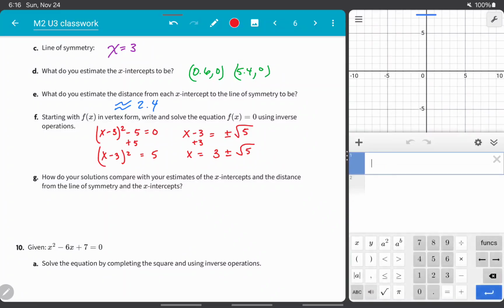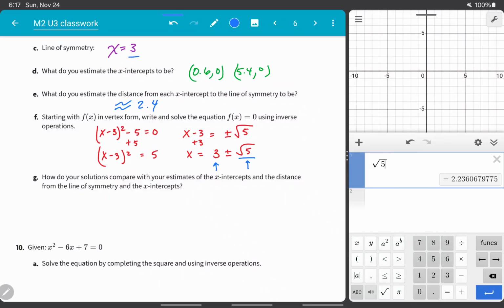The square root of 5 is about 2.23, which is pretty close to 2.4, not too far off. How do your solutions compare with your estimates of the x-intercepts and the distance from the line of symmetry to the x-intercepts? Well, this right here, that's our line of symmetry. And then this right here, it's pretty close to 2.4, which is what we estimated.